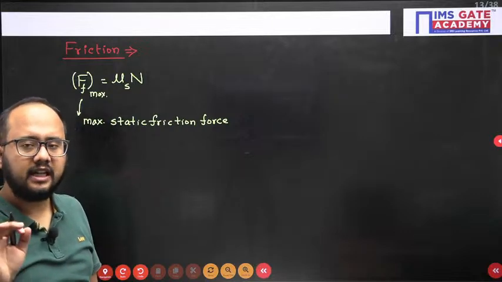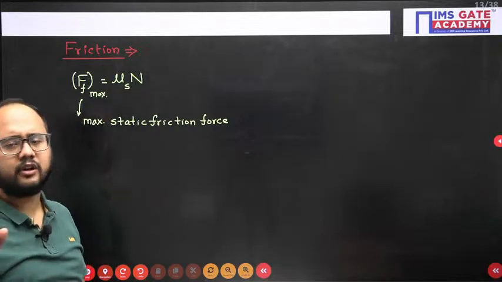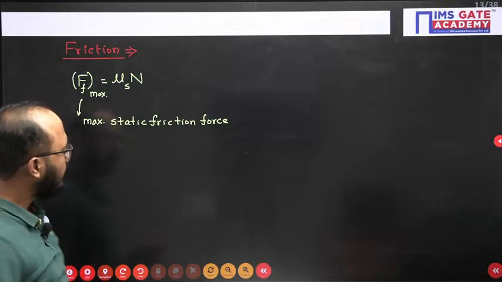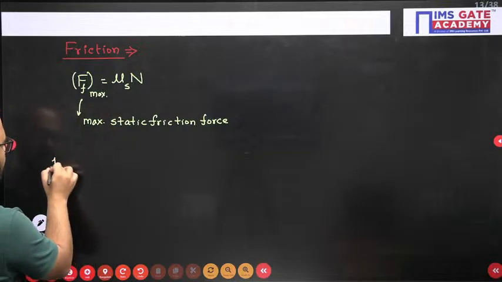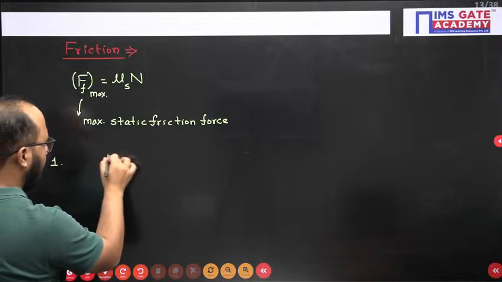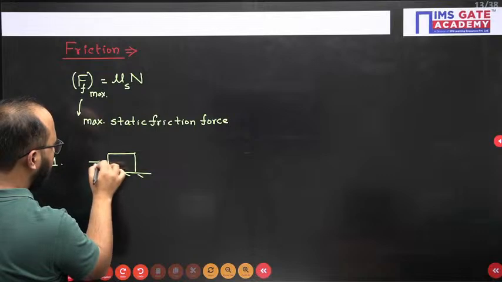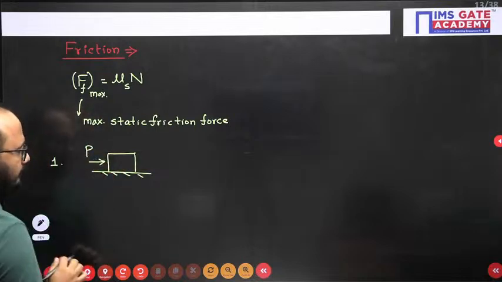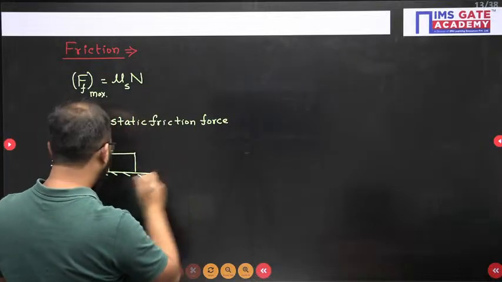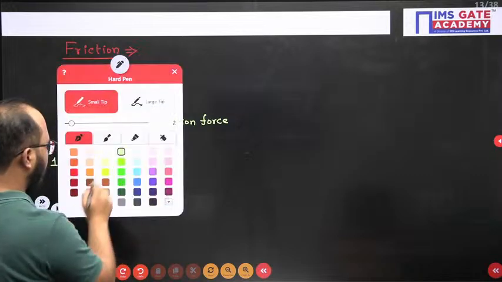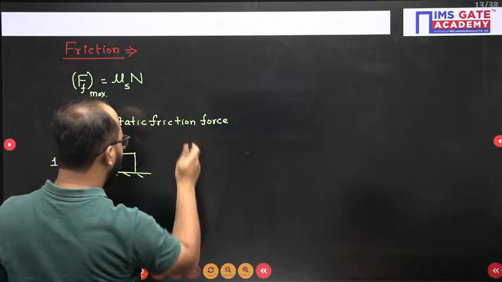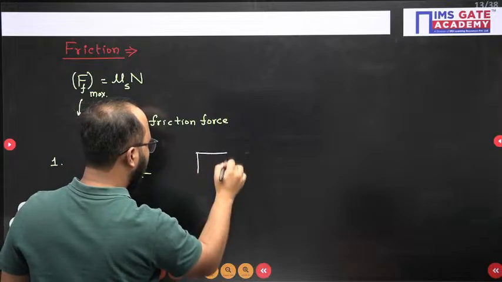Now, there are 3 cases that we need to understand here. If all 3 cases you have understood, then all the friction problems you can easily solve. Right? What are the 3 cases? Let's suppose case first. This is the force P which is applied on the block. Now, what you will do? You will draw the free body diagram. I told you the basic concept here is to draw the free body diagram.